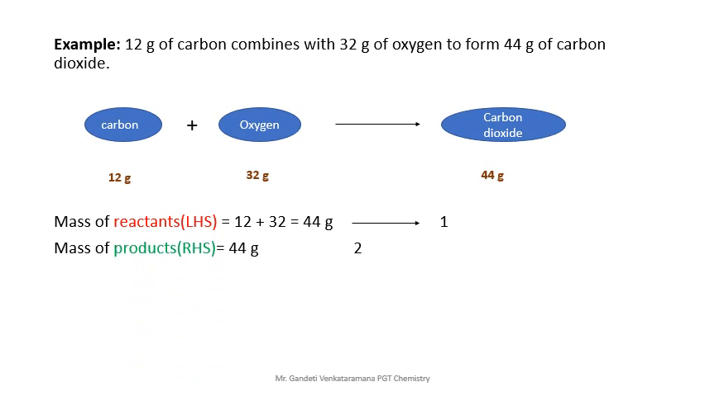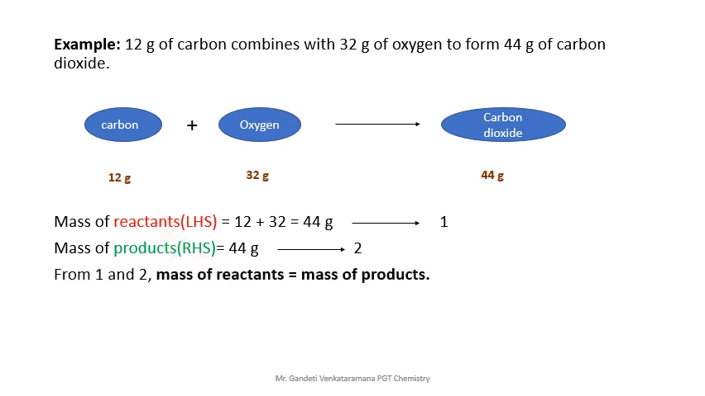Mass of the products, right hand side. Check the right hand side. We have only one product, that is directly 44 grams. So that is equation number 2. From equation number 1 and 2, what can you conclude? We can conclude that mass of the reactants is equal to the mass of the products. It means that hence the law of conservation of mass is verified.